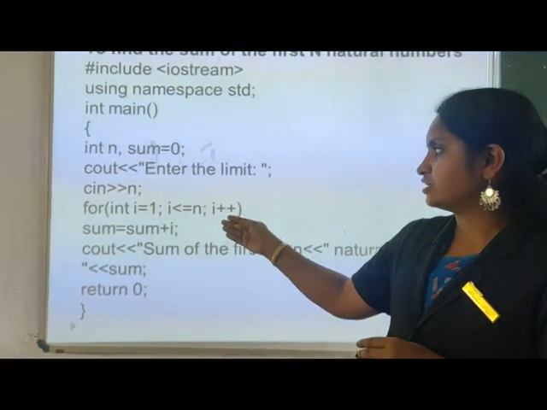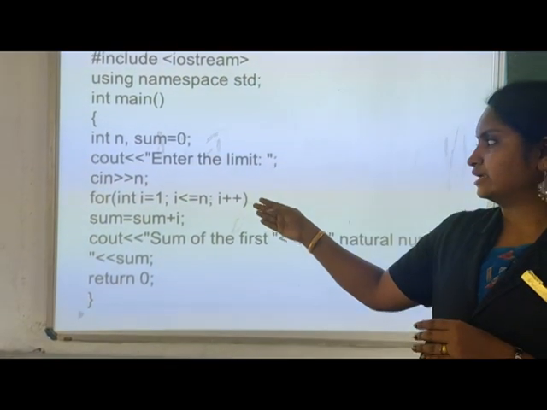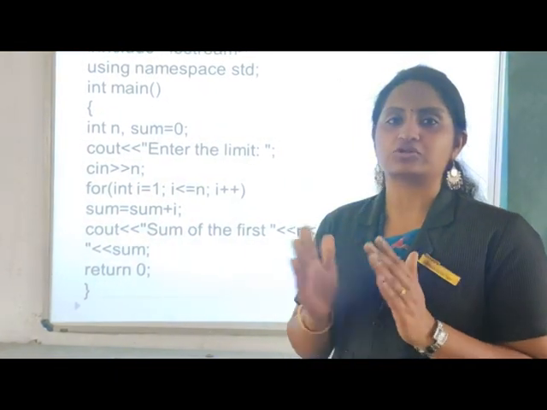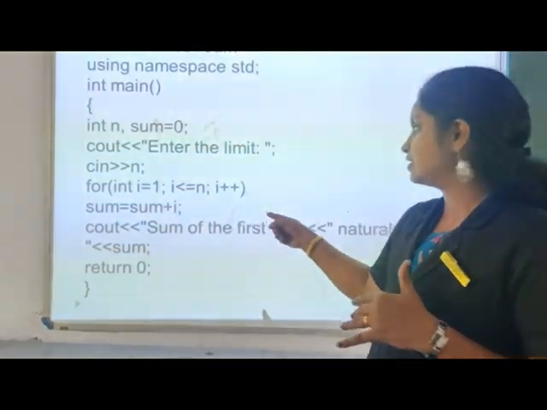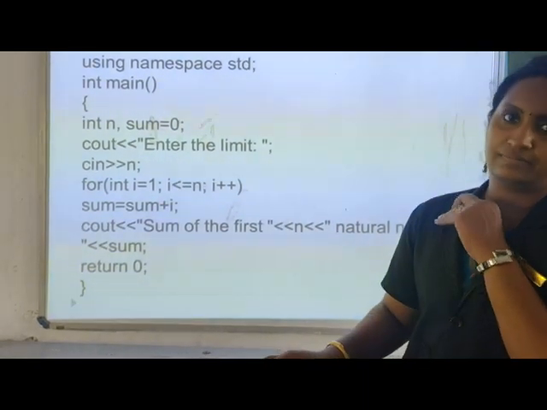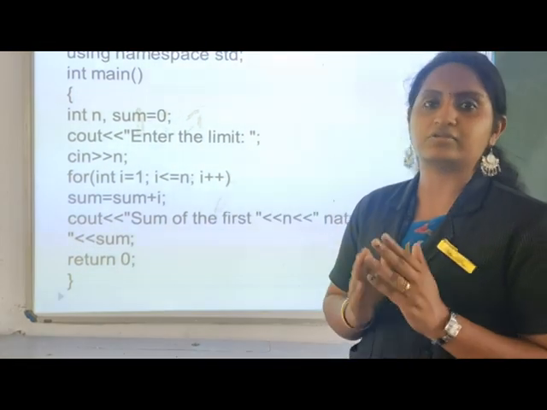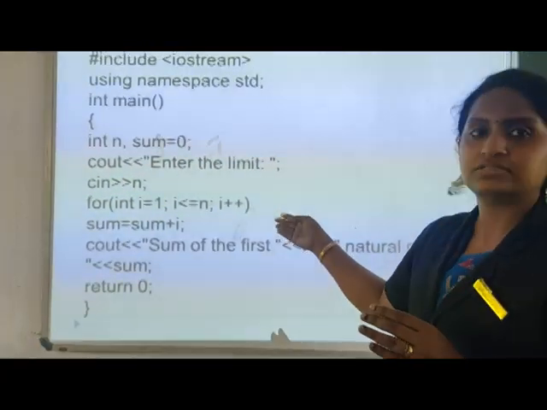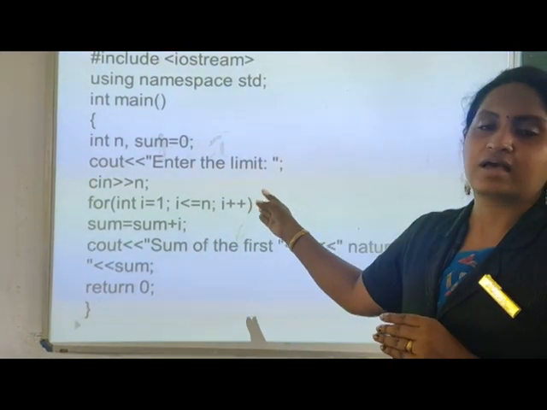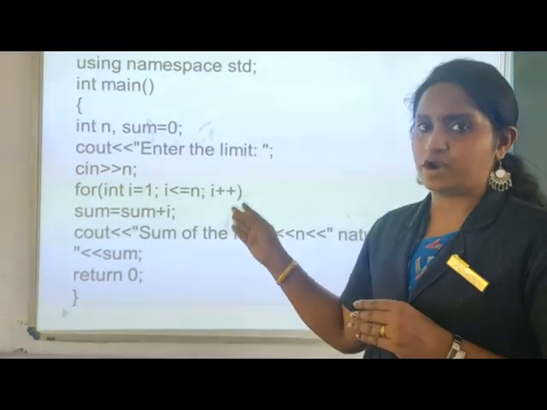Here we are initializing a looping variable, I equal to 1. The starting value is 1, so your numbers will start from 1, 2, 3 like this. And we have a condition that I is less than or equal to n. That is, I is less than or equal to 10 if you are entering the value 10. And the next section is the update expression, that is the increment or decrement section, that is updating I++. You are incrementing the value by 1.